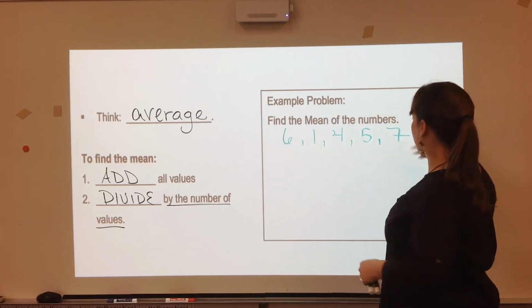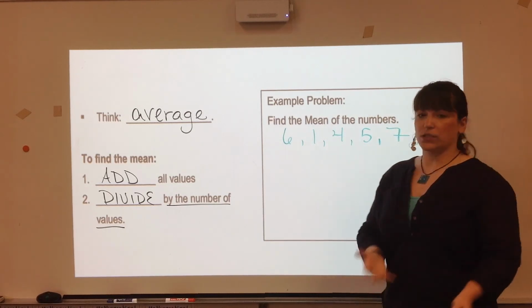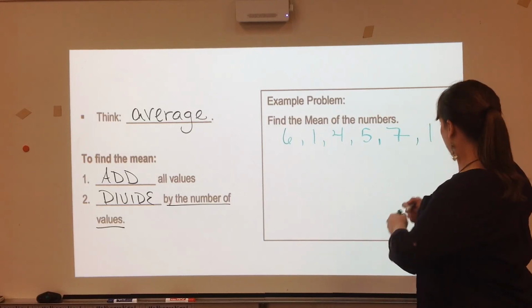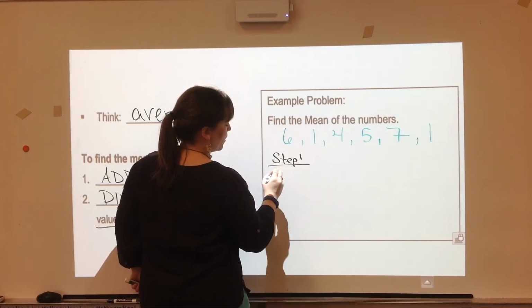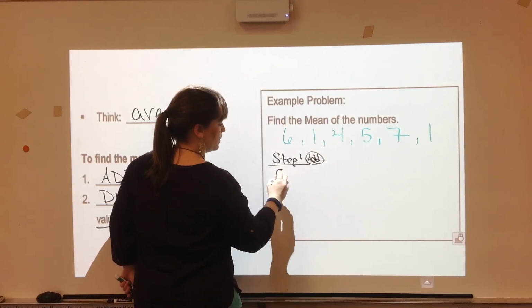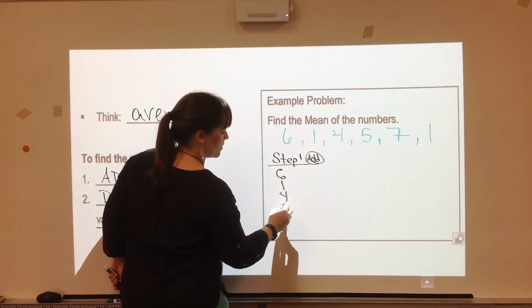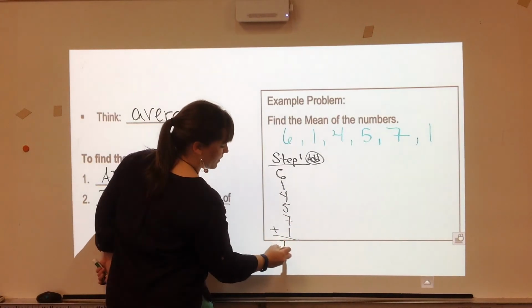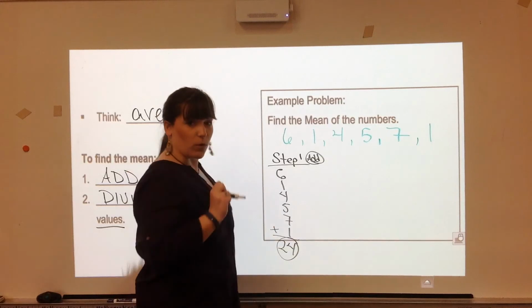And then we got 6 responses, and this is the information. We have to add up all of those numbers first. So step 1, we're going to add. So 6, 1, 4, 5, 7, 1. When we add all this up, it becomes 24.